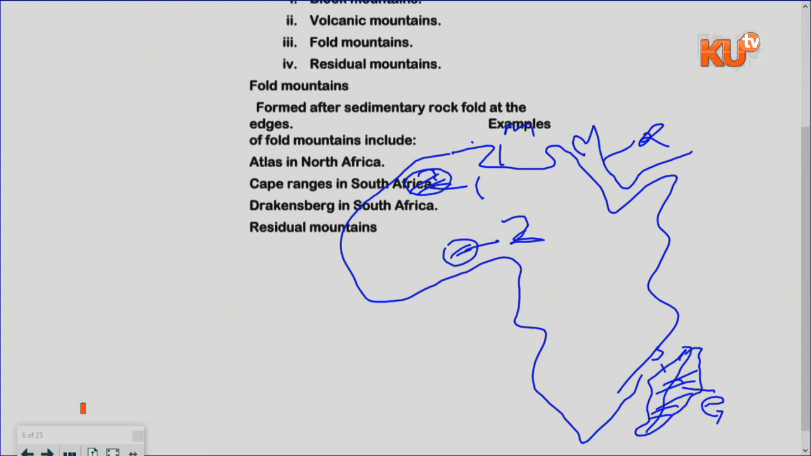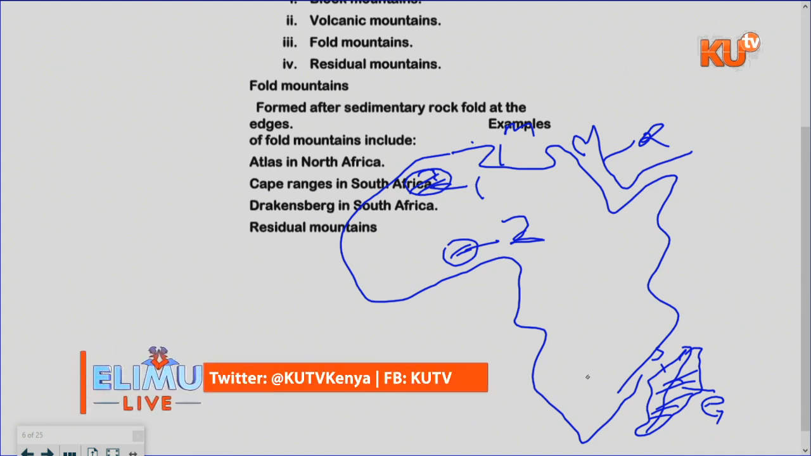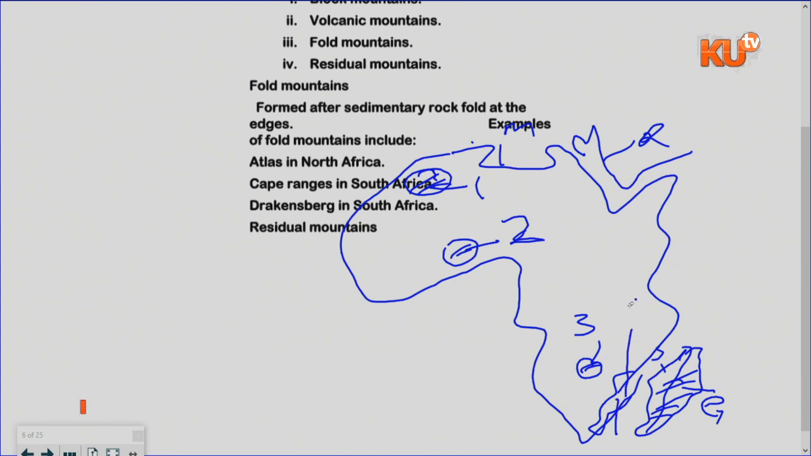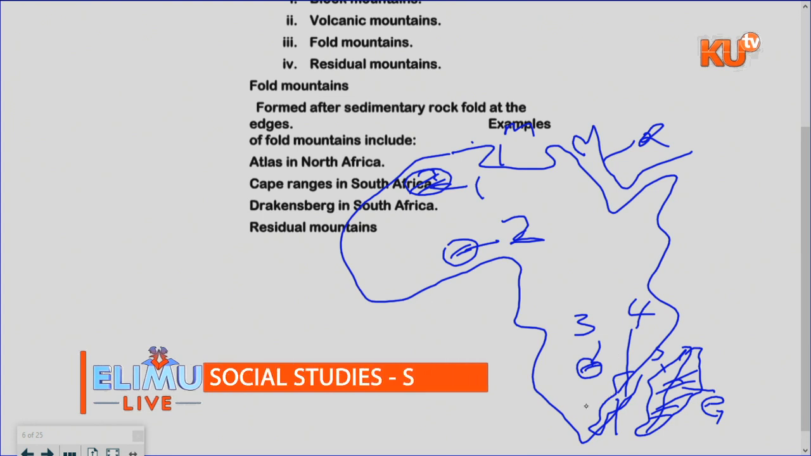Then we have another one which is called the Table Mountain. The Table Mountain is here in South Africa. Let me use number 3. Then we have the Drakensberg. The Drakensberg is around here. It covers the part of Lesotho, Swaziland, and all the way to South Africa. Let me use 4. Then we have another one which is called the Cape Range. The Cape Range is down here. Let me use the part marked 5.